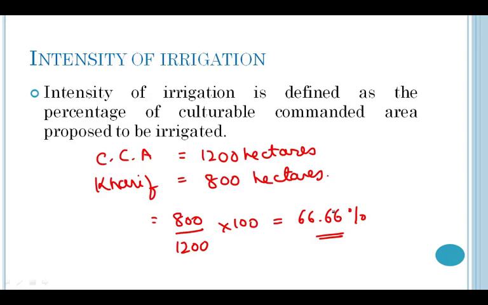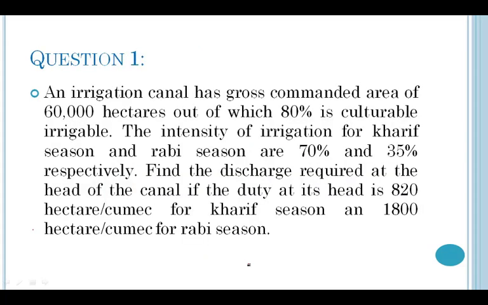I hope culturable commanded area and intensity of irrigation are clear to you, and now we'll finally move to the sums. The question reads, an irrigation canal has gross commanded area of 60,000 hectares, out of which 80% is culturable irrigable. The intensity of irrigation for kharif season and rabi season are 70% and 35% respectively.